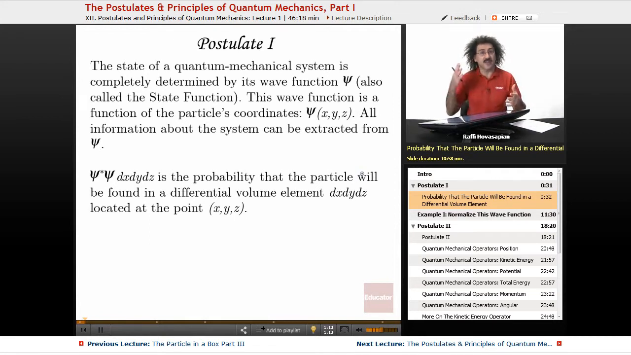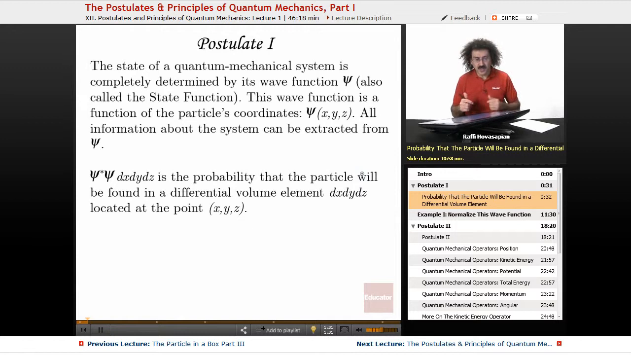We lay these out as a bunch of axioms, just like when you study geometry. There was the axiom of parallel lines. There was the axiom that the shortest distance between two points is a straight line. Certain things that we need in order to develop the rest of the theory. So these are going to be the postulates of quantum mechanics.